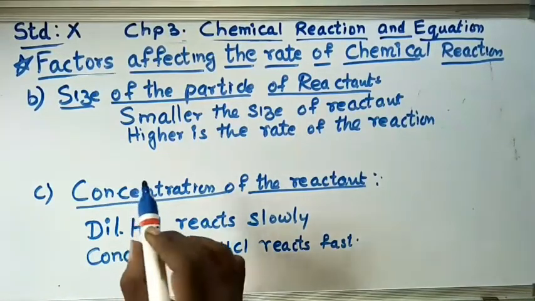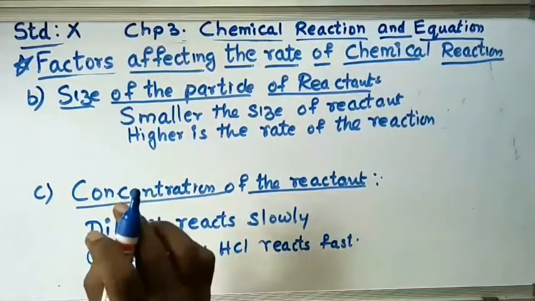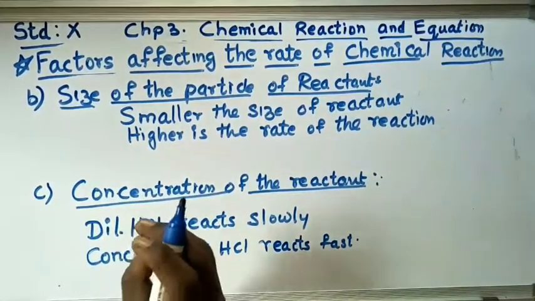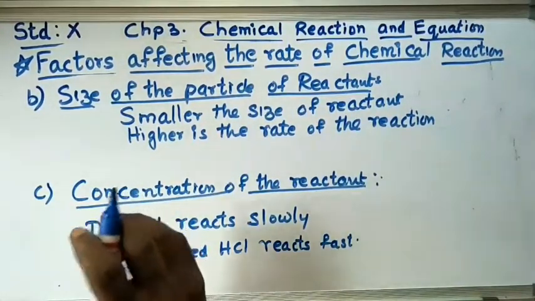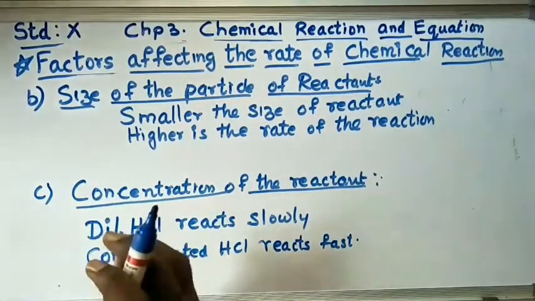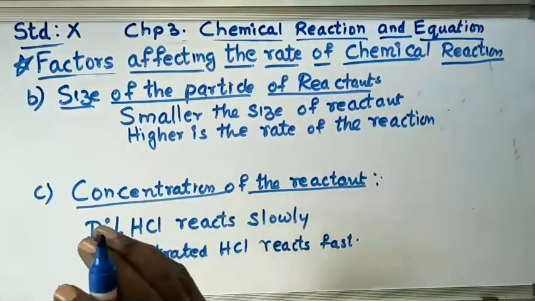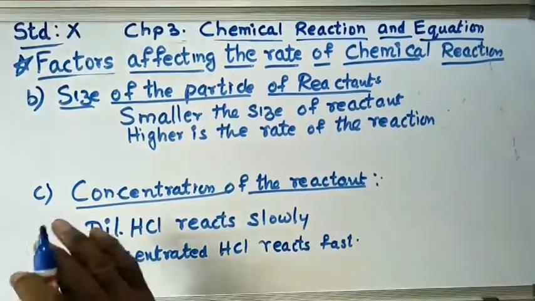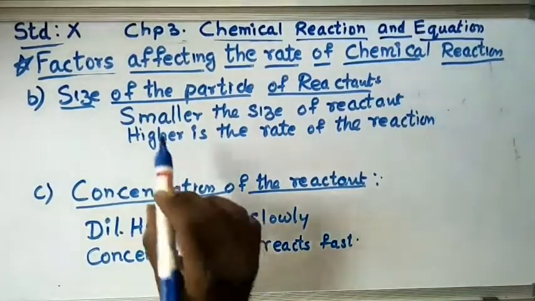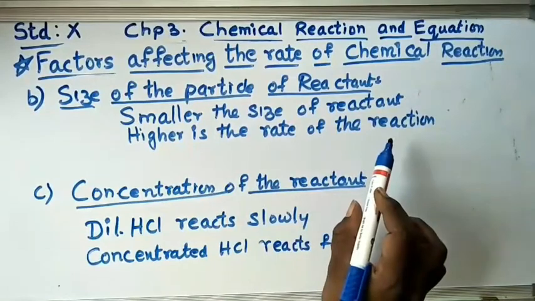So in place of that, you make powder sugar. That means the sugar which you use, powder it and again mix it with water. It will take even 30 seconds to 1 minute for dissolving. That means if you make the crystal smaller, the reaction will be very fast. So smaller the size of the reactant, higher is the rate of the reaction.